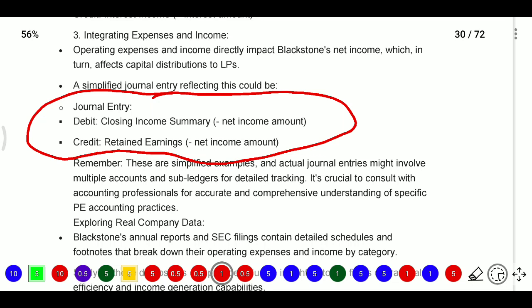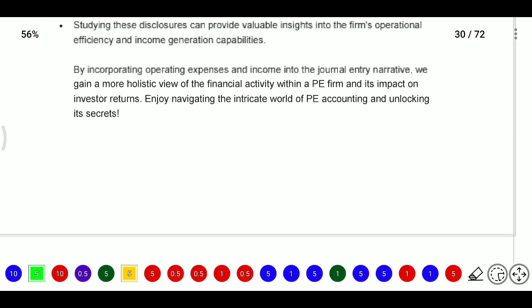If in the income summary net income is negative, we need to debit net income, retained earnings. For income, we posted incomes as credits, the management fee income, incentive fee income, we need to transfer that to retained earnings. So closing income account debit to retained earnings, this is the entry.